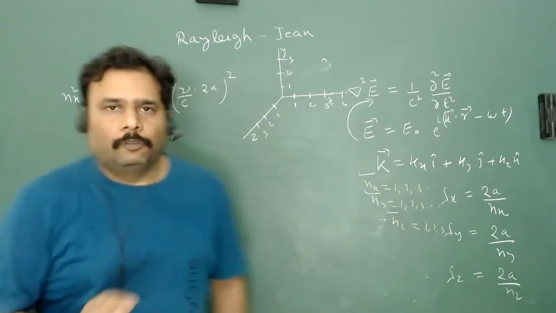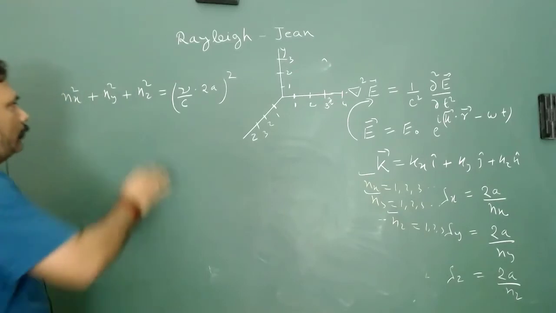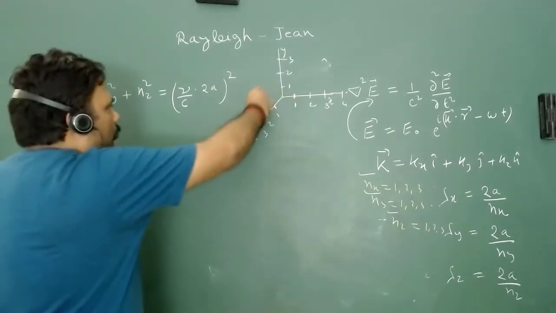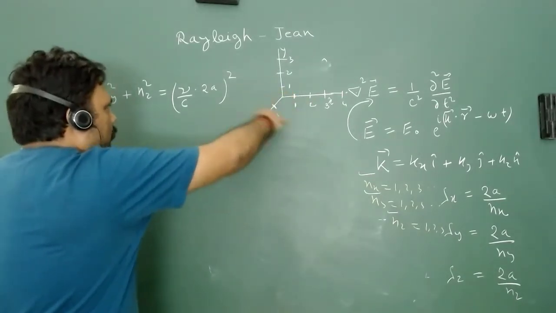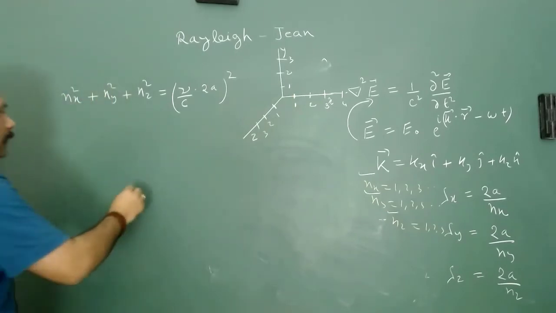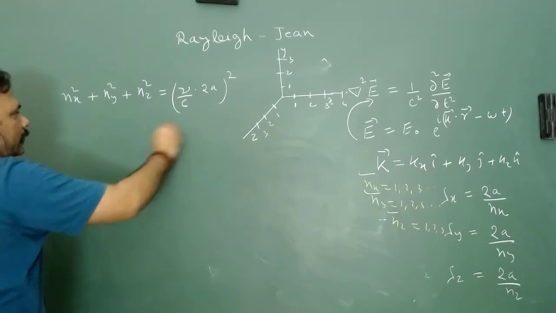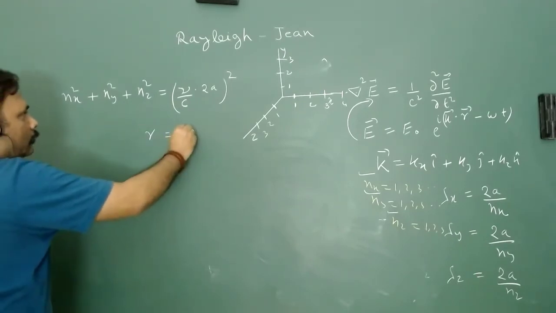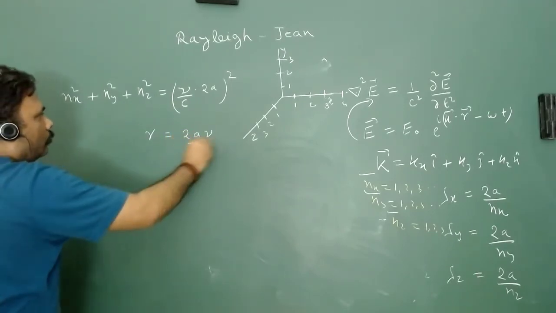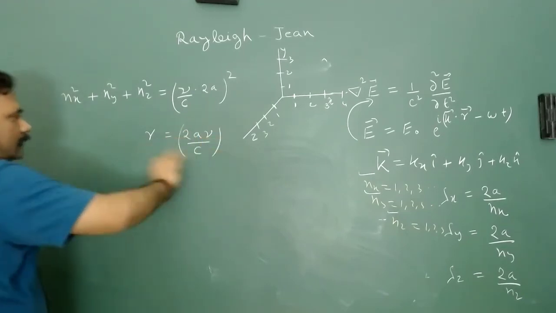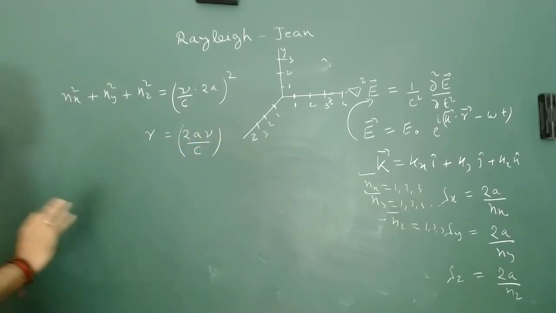Now, if we are calculating the possible number, it is a volume. And what will be the radius? The radius is very interesting. This radius is 2a nu upon c. So what is the meaning of that?